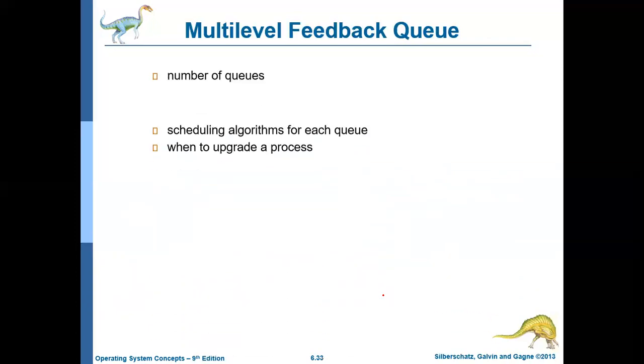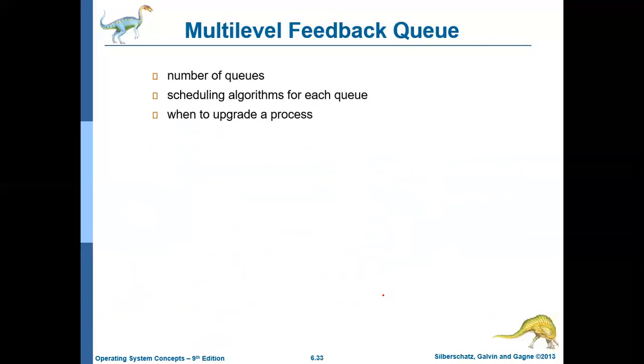And also it depends on when a process will be moved from lower priority to higher priority, that is called upgrading. Under which situation will a process be moved from lower priority to higher priority? This is basically aging. The process will be moved from lower priority to higher priority if it stays in the lower priority for a longer period of time. Similarly, when will a process be demoted to lower priority? That is what we have discussed.